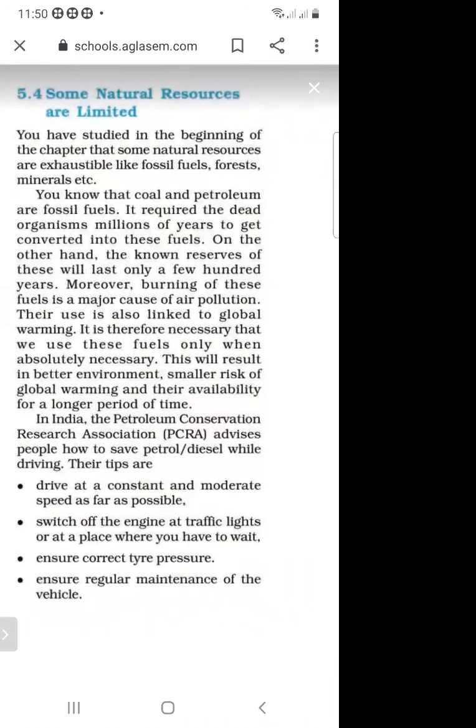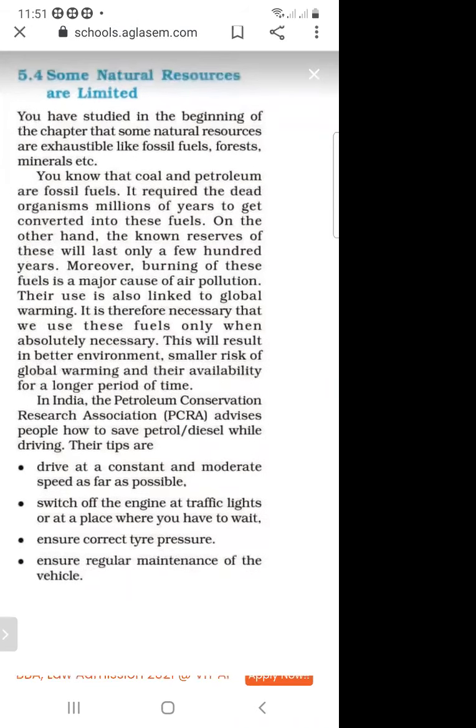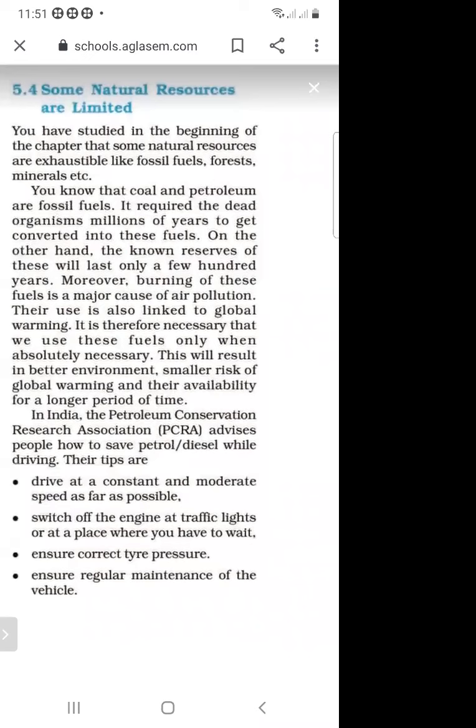So what do you mean by PCRA? It is an association to conserve petrol and diesel. This association advises people how to save petrol and diesel while driving. And what are the tips? You have to drive at a constant and moderate speed as far as possible.